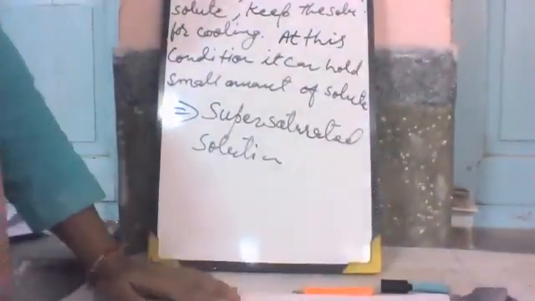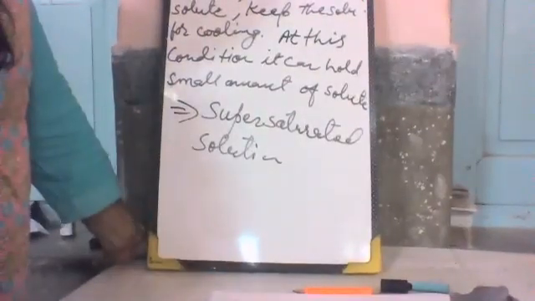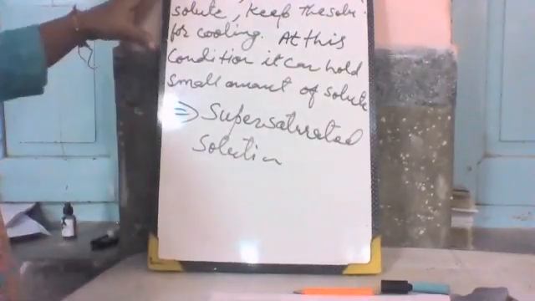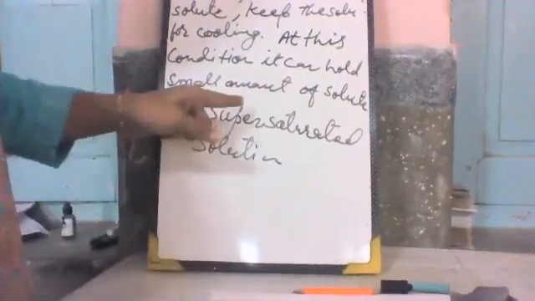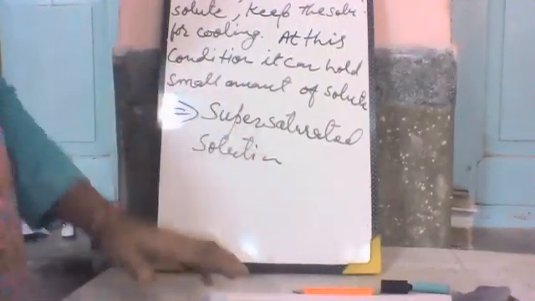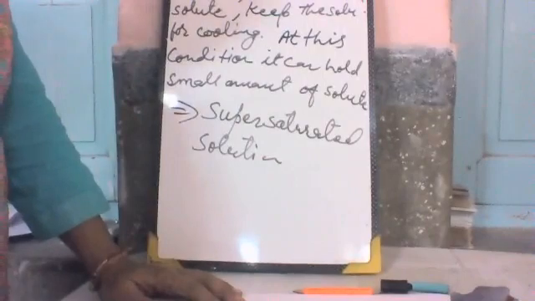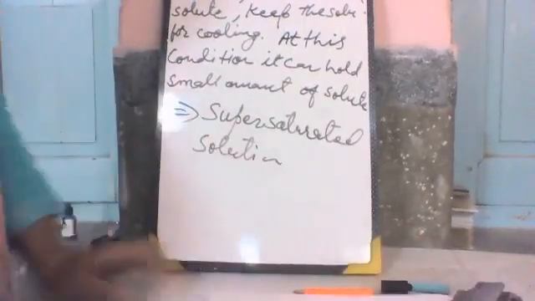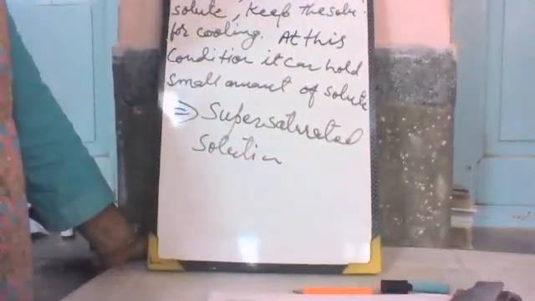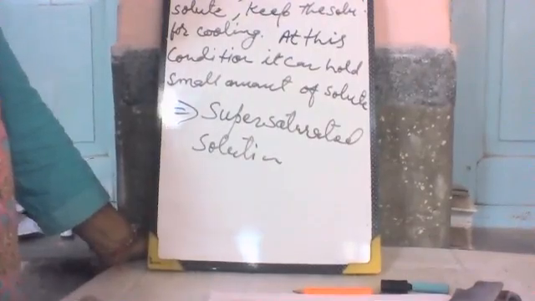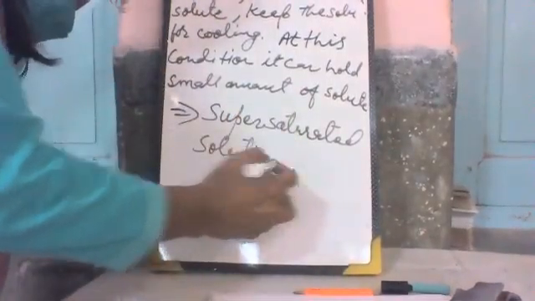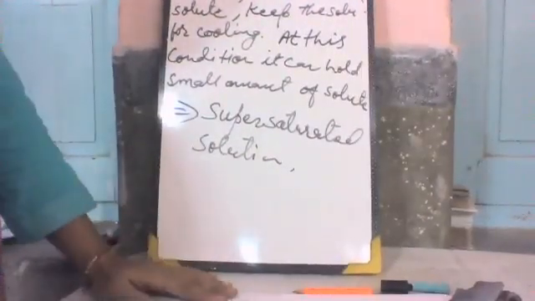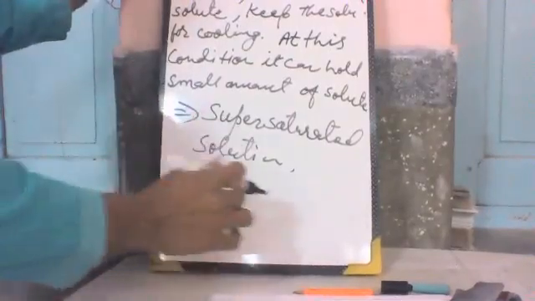Okay. A supersaturated solution at a particular temperature is one that is more concentrated. It is more concentrated compared to the saturated solution because it holds more solute than its saturated solution at that temperature. A supersaturated solution is metastable, and a slight disturbance, like shaking, stirring, scratching the wall of the container, or adding a solute crystal, affects it.